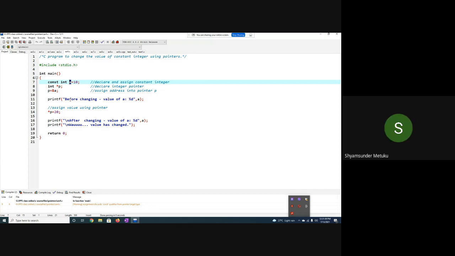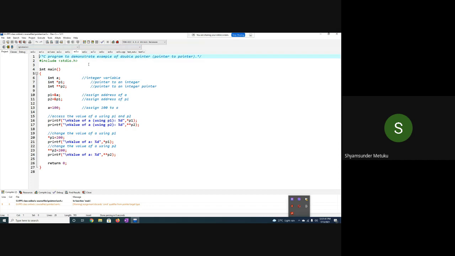Yes, sir. Okay, fine. Then let me go to example 5. Program to demonstrate an example of a double pointer. I think we have used double pointer also, or not? What do you mean by double pointer? Respond. What do you mean by double pointer? Pointing to a pointer. Okay, I'll give you an example of this also, the best example.